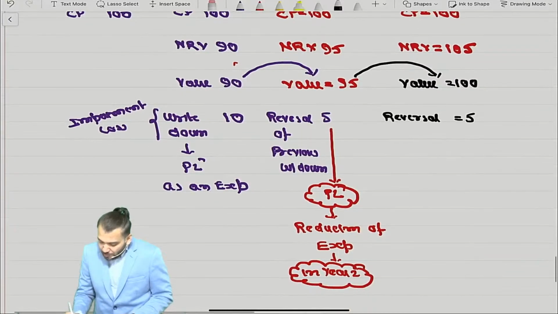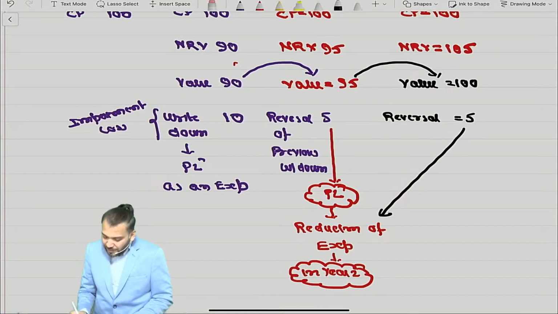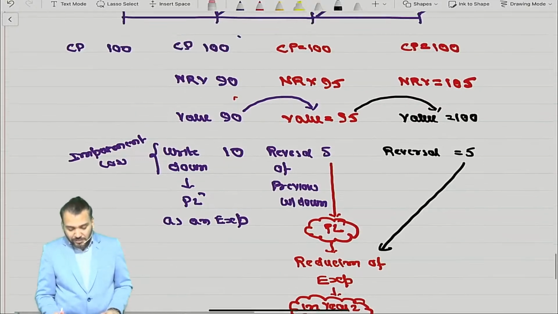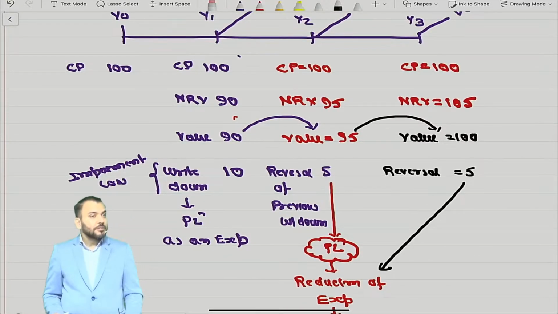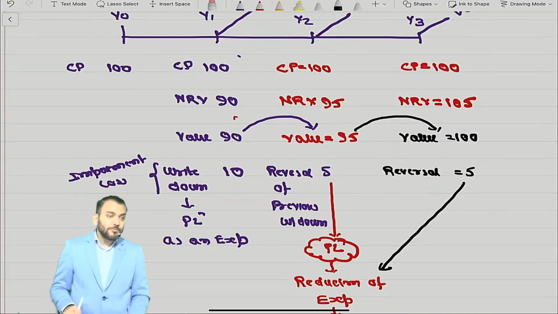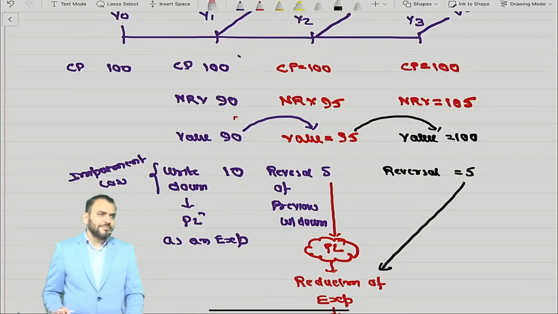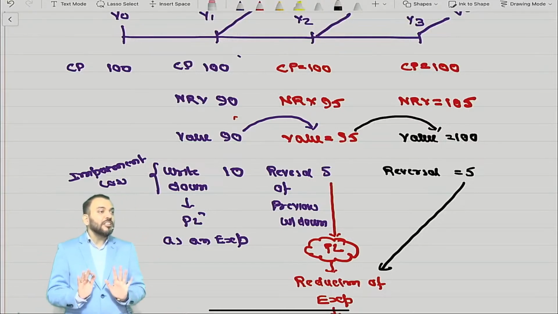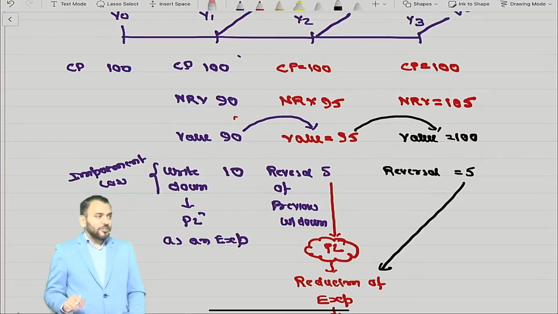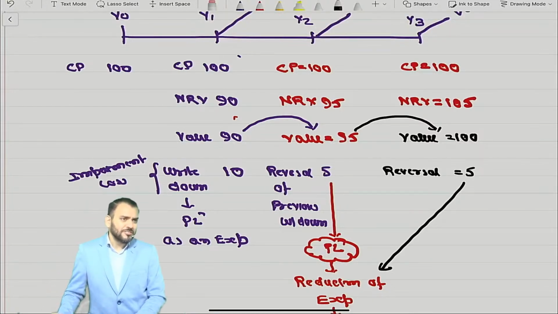And this will also be treated as a reduction of expense. But in which year? Year 3. Understood? Have you understood the concept? This is the concept of reversal of previous write down. I am expecting a question based on this. Till now it has not been asked nor created, but in MCQs they may create this type of question.